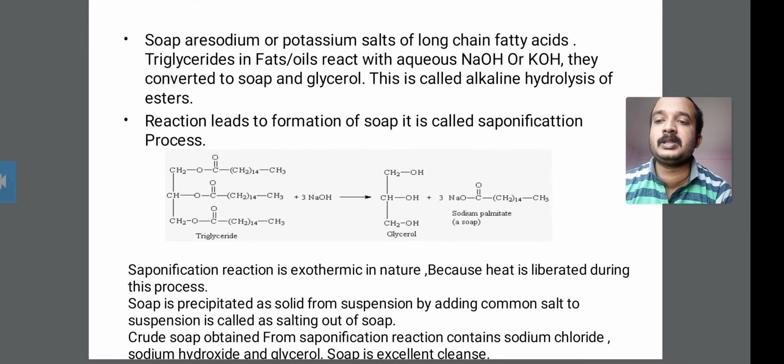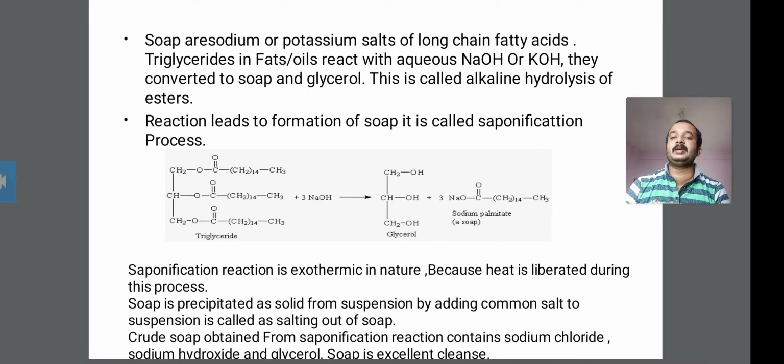Look at this. This is the reaction for the preparation of soap and glycerol from a triglyceride. This is the triglyceride structure, and when it reacts with 3 equivalents of NaOH, you get the formation of glycerol and sodium palmitate, which is also known as soap. This is the reaction forming soap and glycerol.